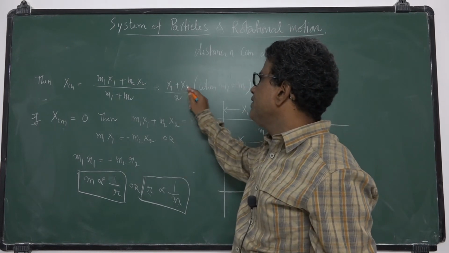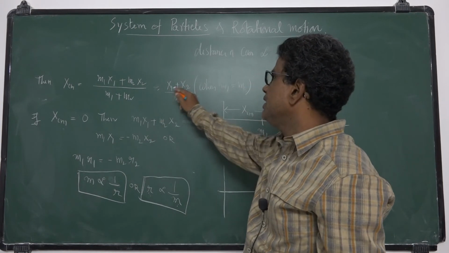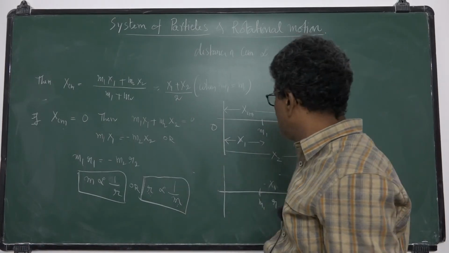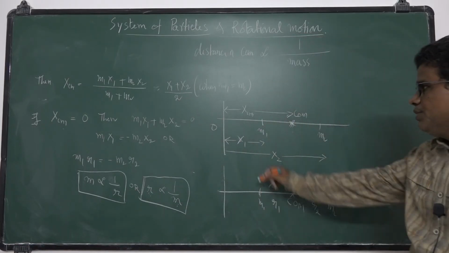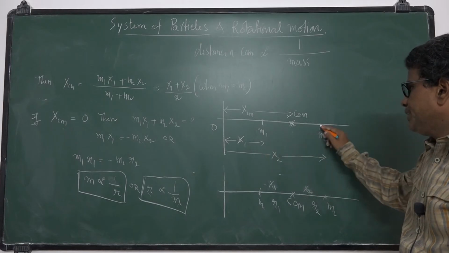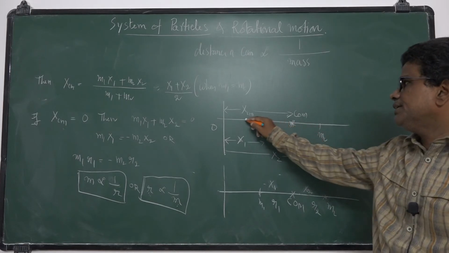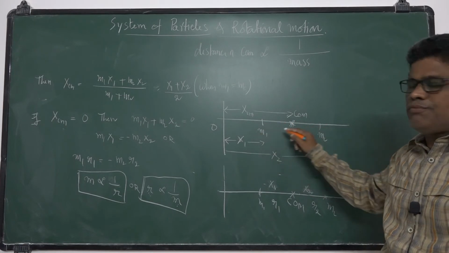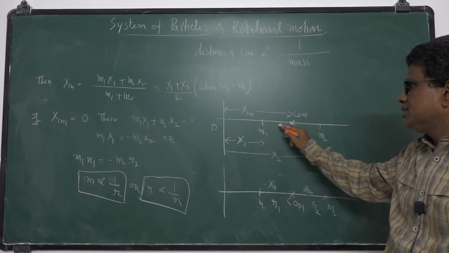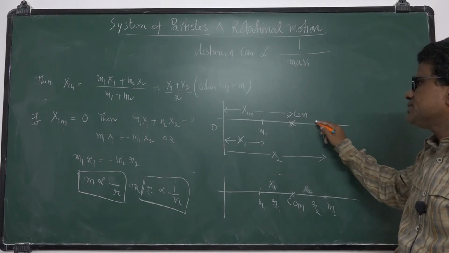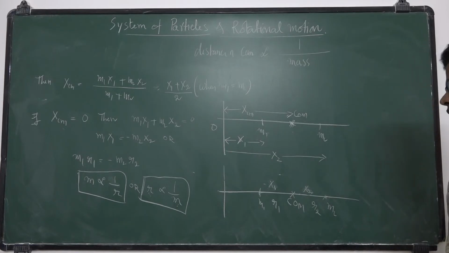This is called the weighted mean. That means they will lie at the center. You take the average of these two, x1 plus x2 by 2, and you get the center of these two. If masses are equal, the center of mass lies at the center.